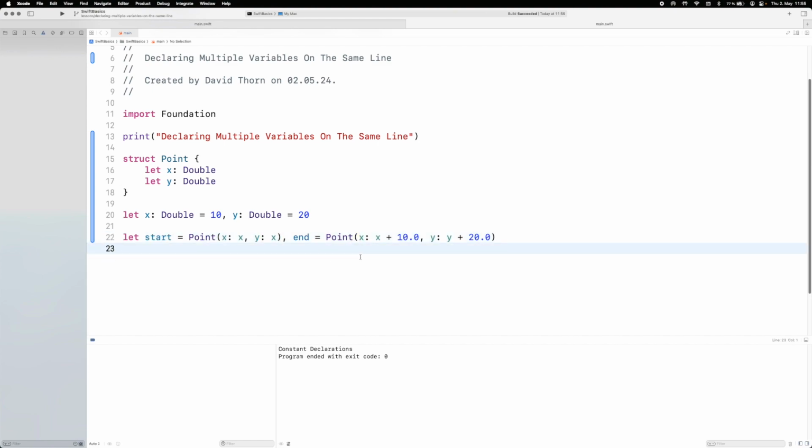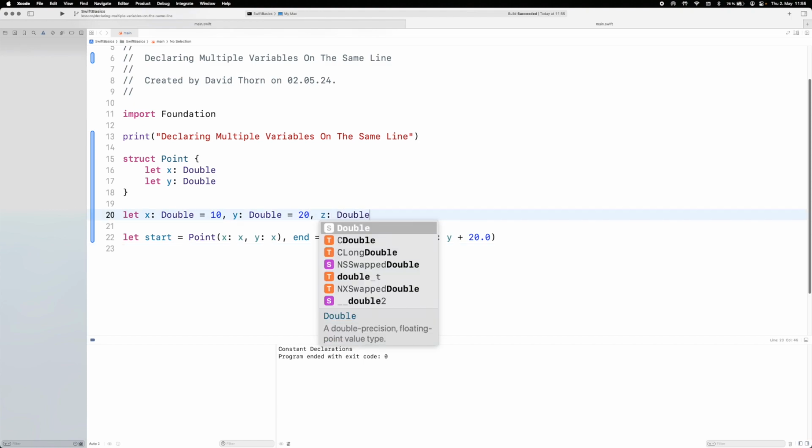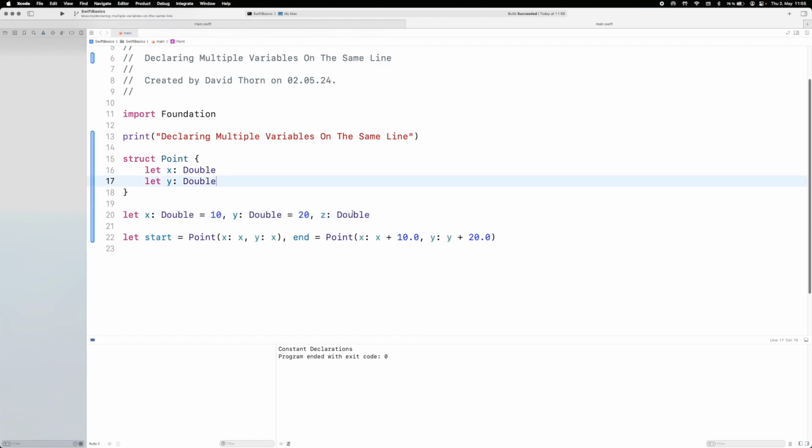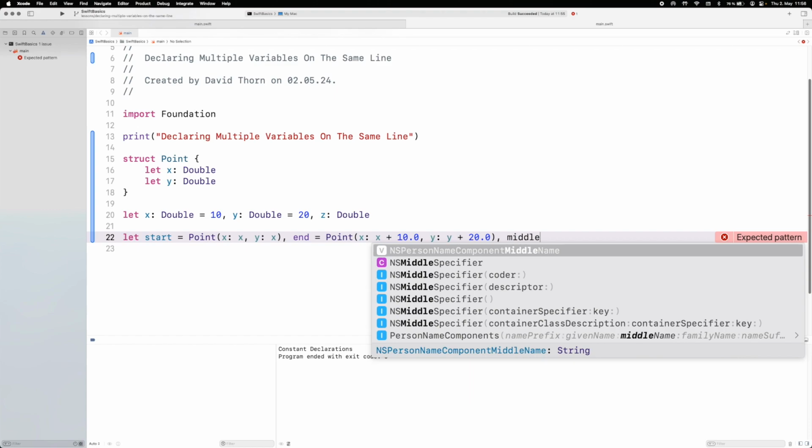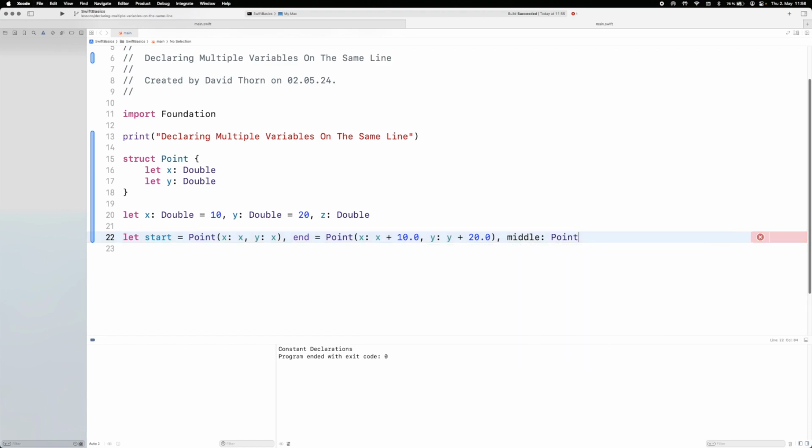Now I can hear you saying, what about if we want to declare a variable and we want to initialize it later? Can we still do this? Well, yes we can. So let's just make z is going to be a double, because with type inference without initialization we have to give it the type as well explicitly, and then we can turn around here and say, let's just call it middle is equal to point.